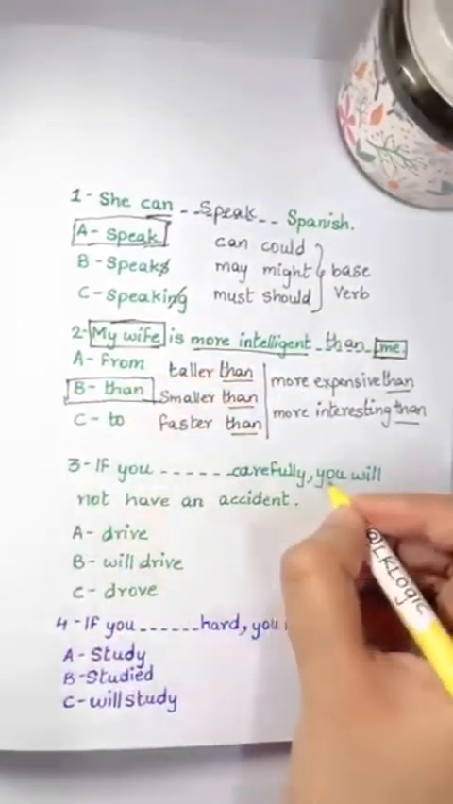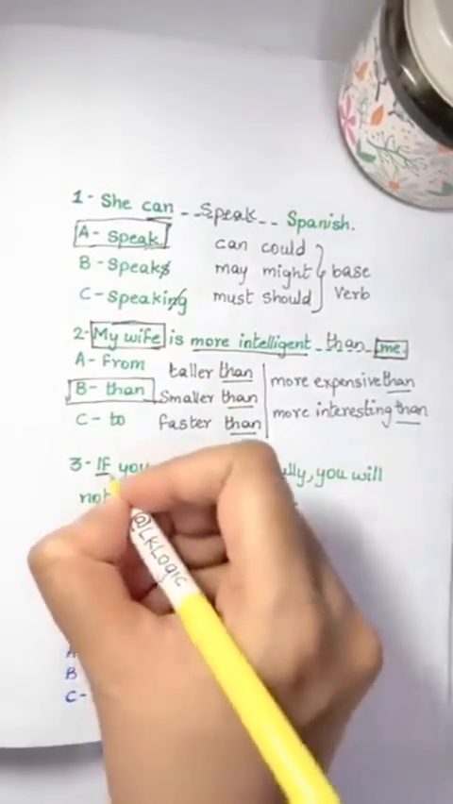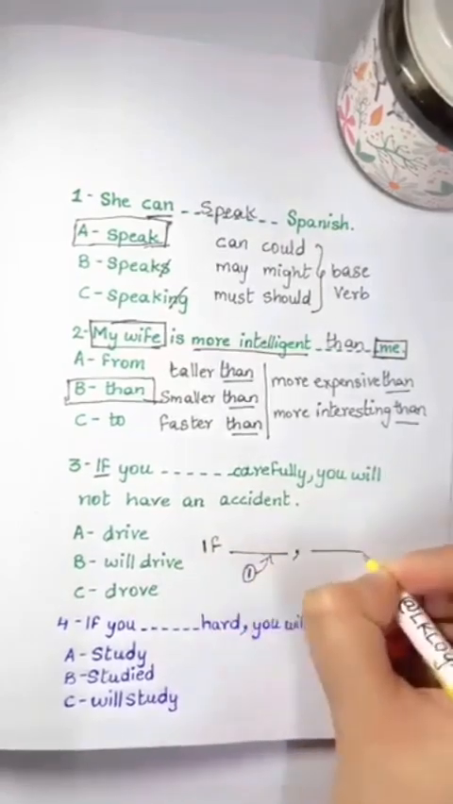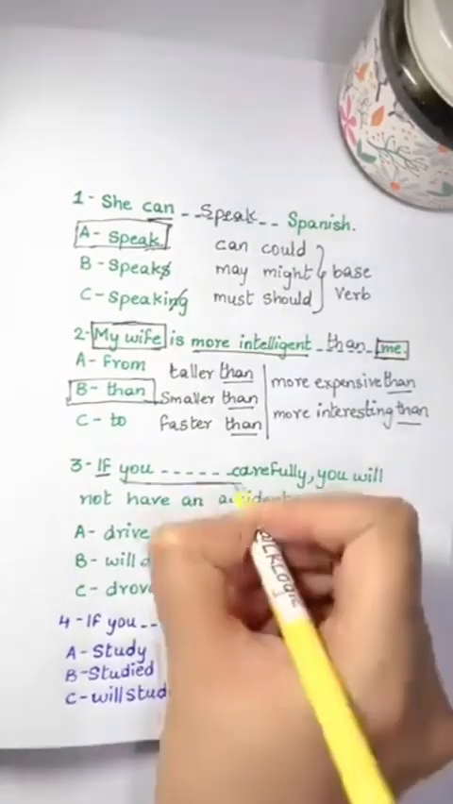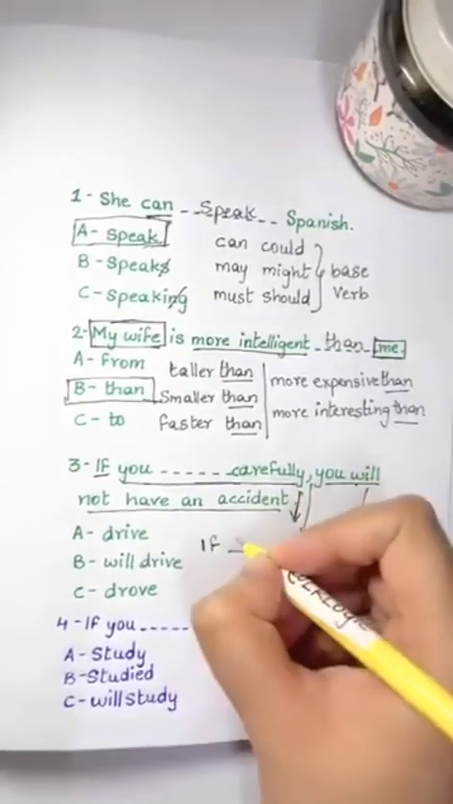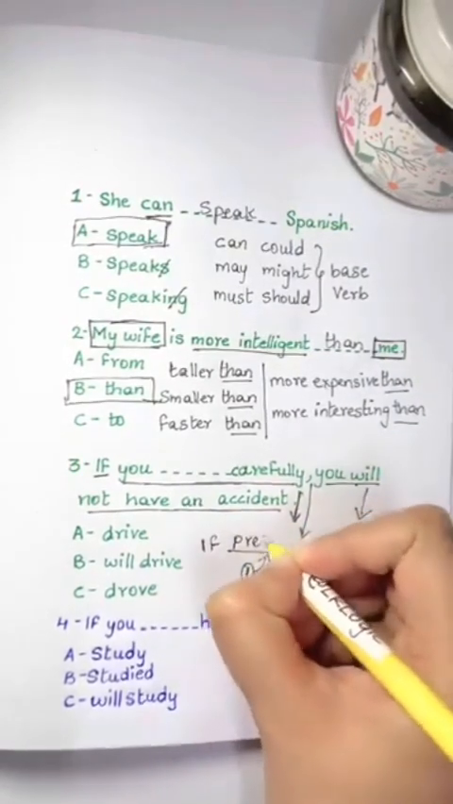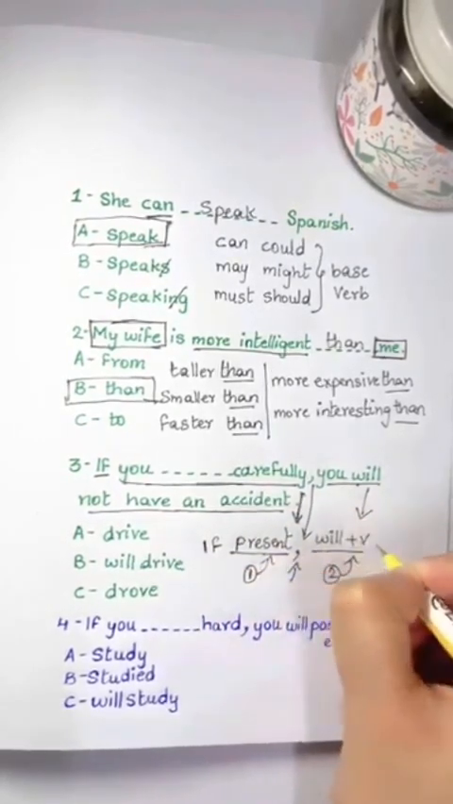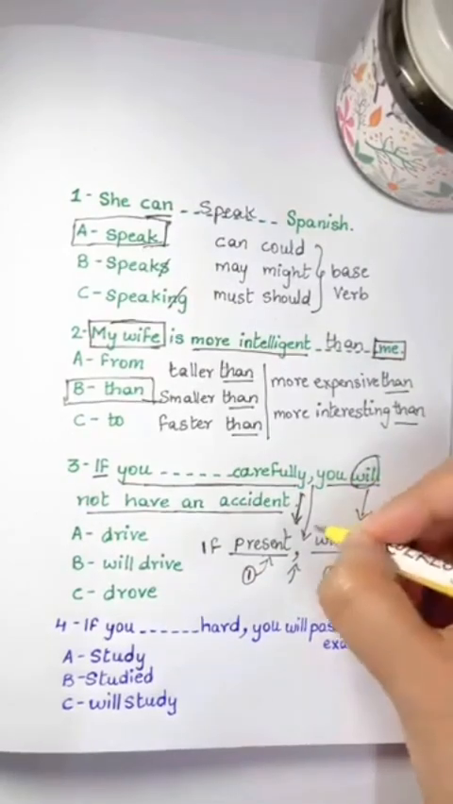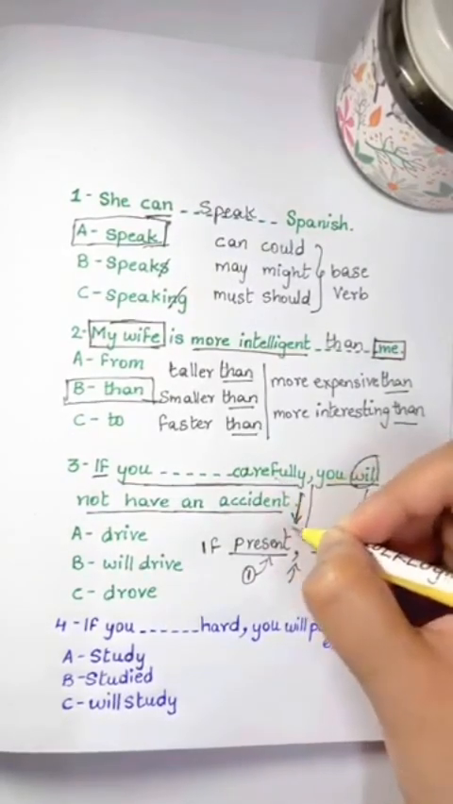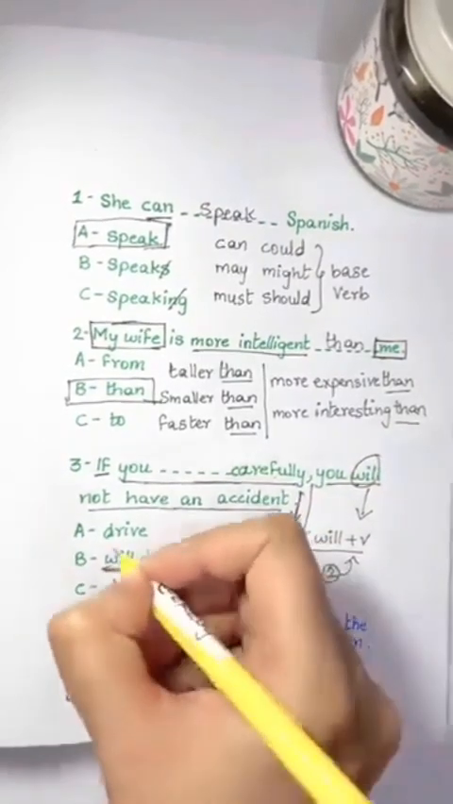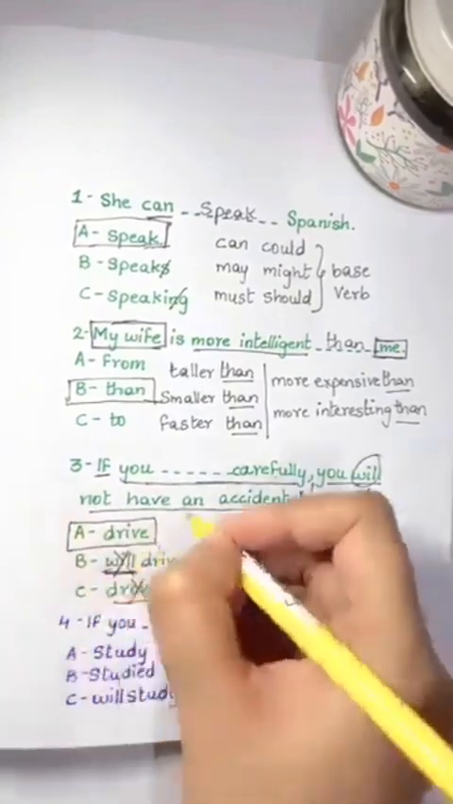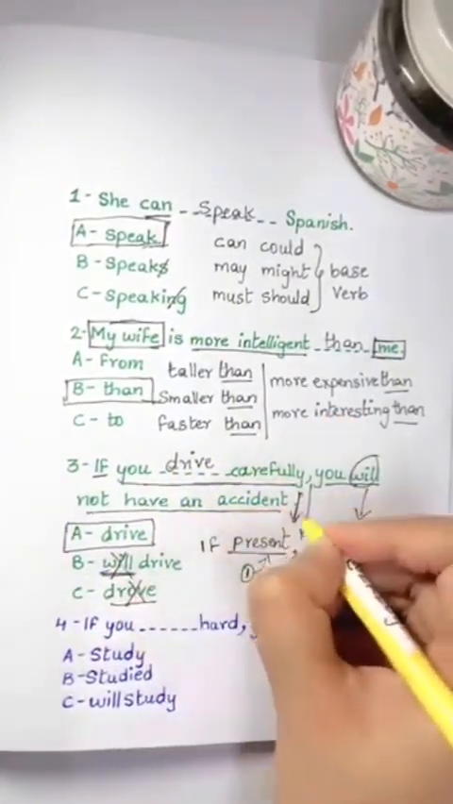If you blank carefully, you will not have an accident. So this is if, conditional one. If is followed by two sentences. Sentence 1, comma, sentence 2. The rule says the verb in sentence 1 should be in present simple, and in sentence 2, will plus verb. Here we have will and here is the comma. So this verb should be in the present simple. So this will, future, wrong. Drove, past, wrong. Drive is the present simple. So if you drive carefully, you will not have an accident.